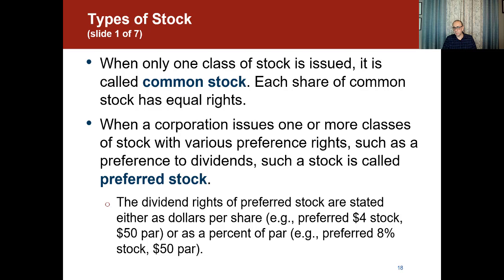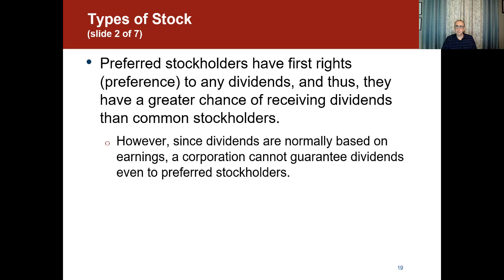So it can be stated either in dollar value, like the dividends here, or we can just state it as a percentage, which is multiplied by the par value. Preferred stockholders have first rights or preference to any dividends, and therefore they have a greater chance of receiving dividends than common stockholders. However, since dividends are normally based on earnings, a corporation cannot guarantee dividends even to preferred stockholders.